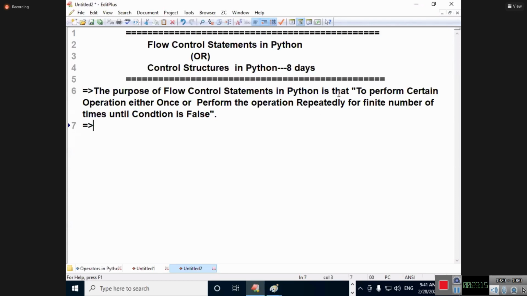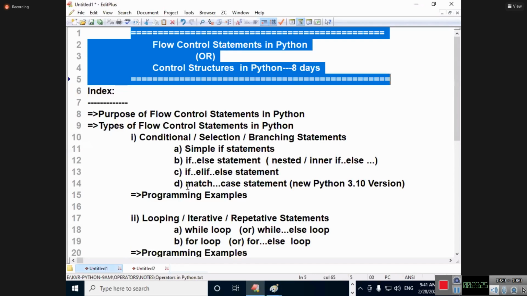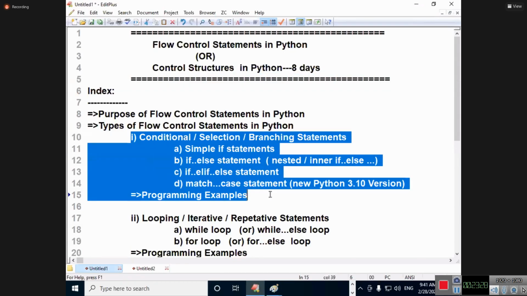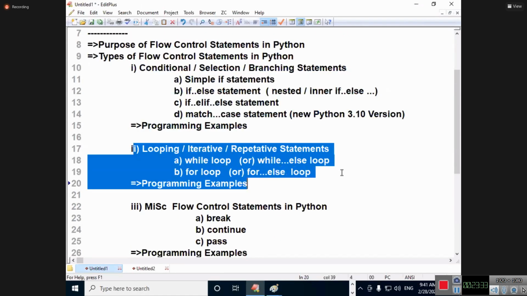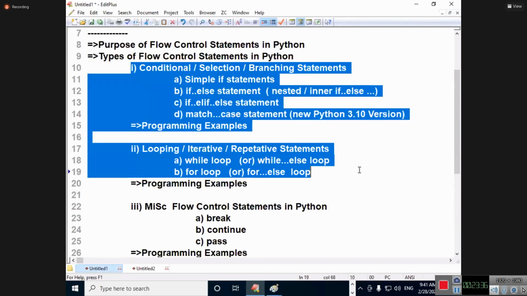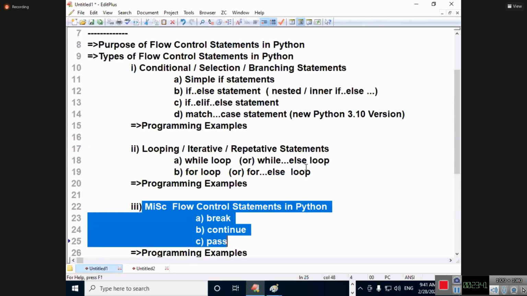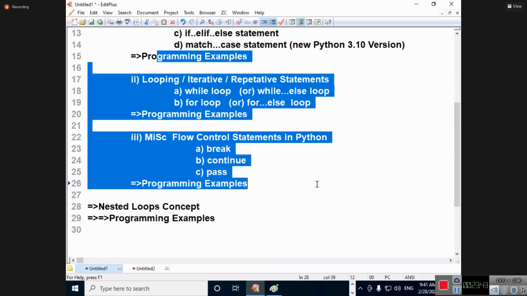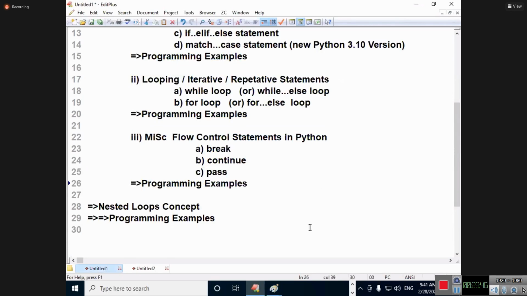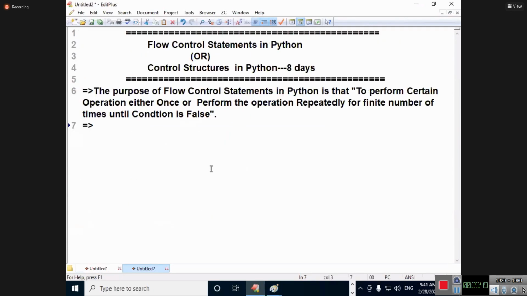So I will explain how to perform one-time operation, how to perform repeated operation. If we look at our classification, conditional statements will do what? One-time operation. Looping statements will do what? Repeated operation. I will combine both of them and do multiple examples. With that, I will combine miscellaneous control statements. Final examples are going to contain all of them. I am going to use it in my program. So it is a backbone for writing the Python programs. To write it, these things are compulsory.